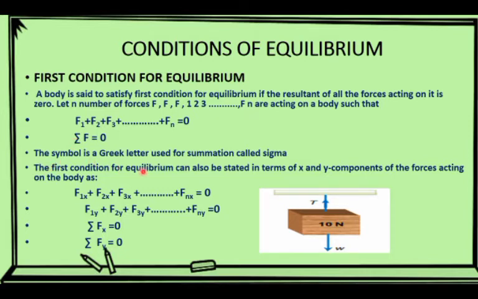The first condition for equilibrium can also be stated in terms of the x and y components of force acting on a body. All the forces acting along the x-axis must sum to 0, that means sigma Fx is equal to 0, and all the forces acting along the y-axis must sum to 0, sigma Fy is equal to 0. Then the object is in equilibrium. That is the first condition of equilibrium.